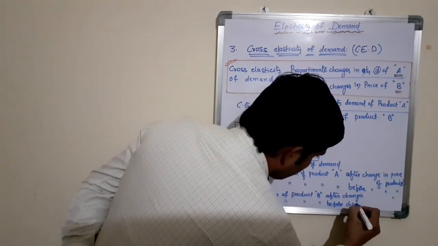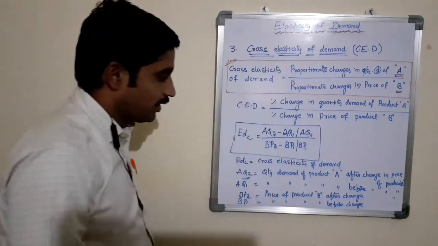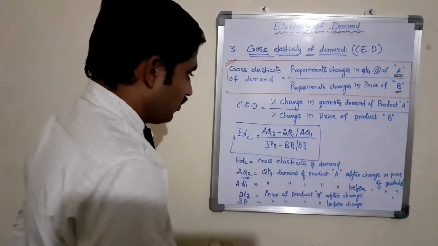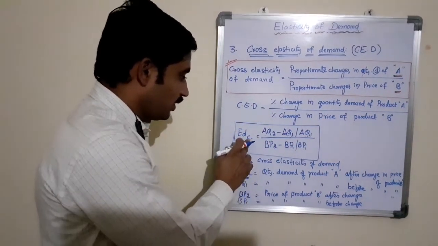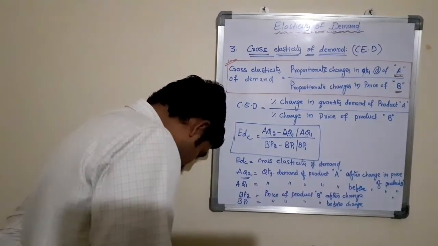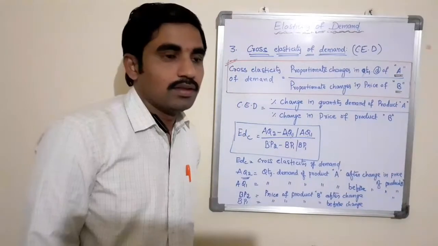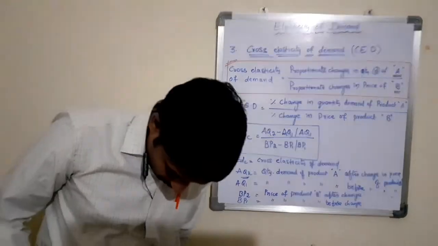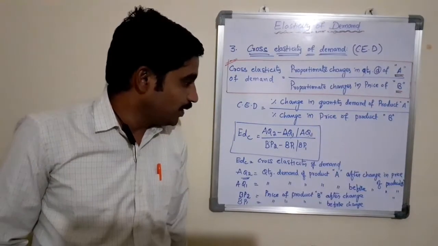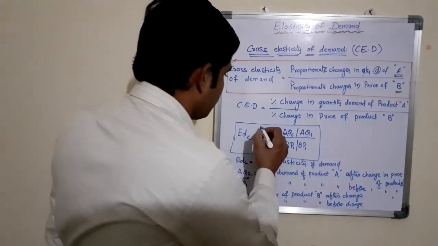So here we have clearly defined the variables that we are using in the formula for cross elasticity of demand, right? That is AQ2, AQ1, BP2, BP1.